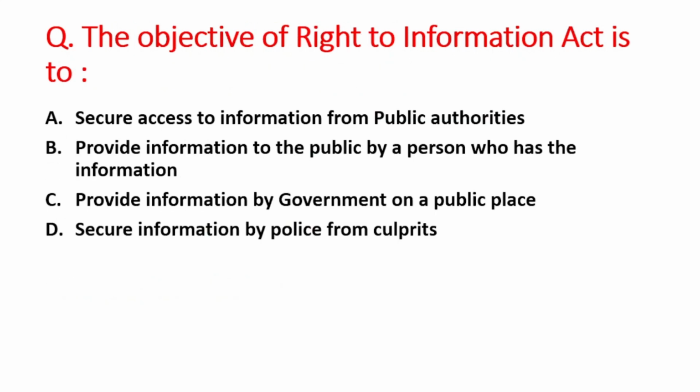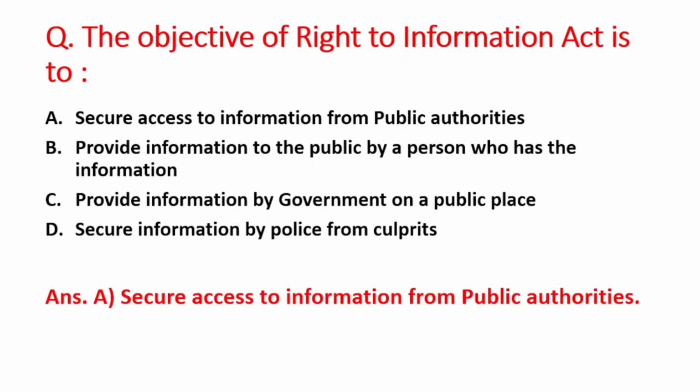Next question is: the objective of Right to Information Act is to A option is secure access to information from public authorities, B option is provide information to the public by a person who has the information, C option is provide information by the government on a public place, D option is secure information by police from the culprits. So right answer is option A, that is secure access to information from public authorities.